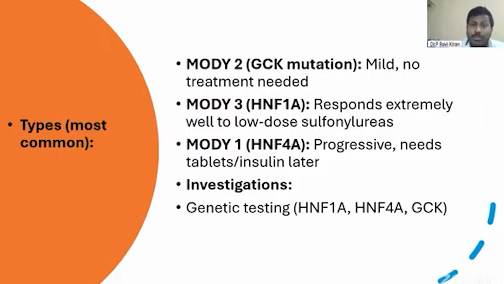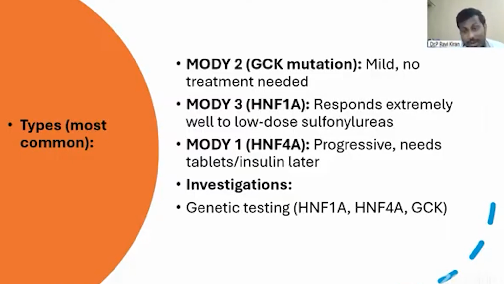Whereas in MODY 3, they respond well to sulfonylureas. See the irony. In LADA patients, sulfonylureas are contraindicated, whereas in MODY, these drugs are the first line drugs. So low dose sulfonylureas work extremely well in MODY 3, which is the most common type of MODY. Whereas MODY 1 needs tablets or insulin in the later parts of life when there is beta cell dysfunction. Genetic investigations: how do we differentiate MODY from type 2 and type 1?